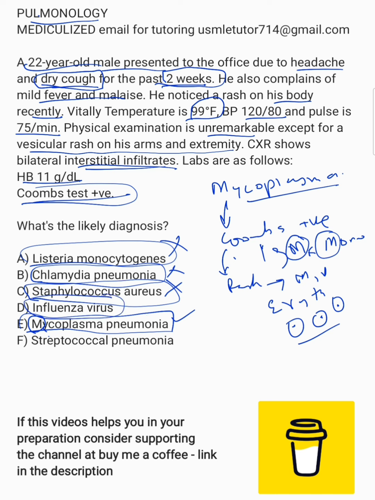Influenza virus, wrong answer. Remember, it would not last for more than 2 weeks. Usually the symptoms resolve within 1 week. Strep pneumo, really abrupt onset, usually lobar. Wrong answer. That is also the wrong answer. So usually abrupt onset, very high fever. Another thing is if they say pneumonia symptoms plus GI symptoms, for example diarrhea, or they say confusion, think about Legionella. So important as well.